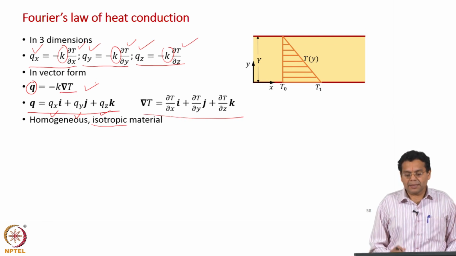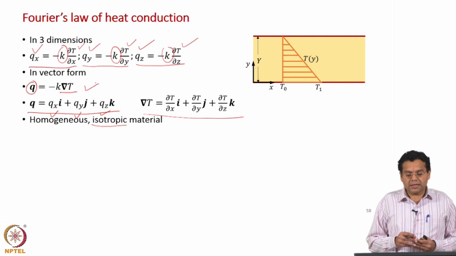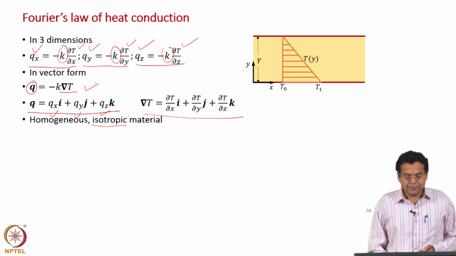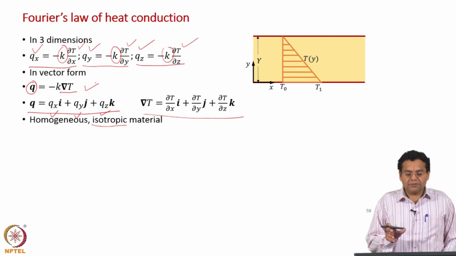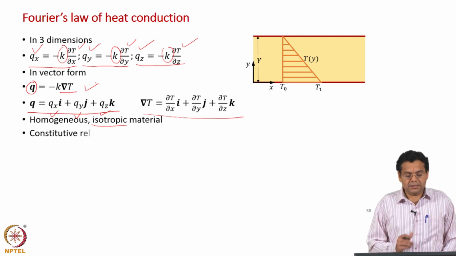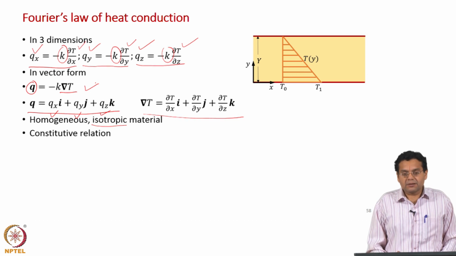Why is it isotropic? At the same point the thermal conductivity is taken to be the same in all the 3 directions. This may not be applicable for all the materials, as we have seen earlier. Wood is a good example for a non-isotropic material. Thermal conductivity will differ depending on the direction, and this is the second constitutive relation which we are coming across. The first one is Newton's law of viscosity. This second one is Fourier's law of heat conduction.